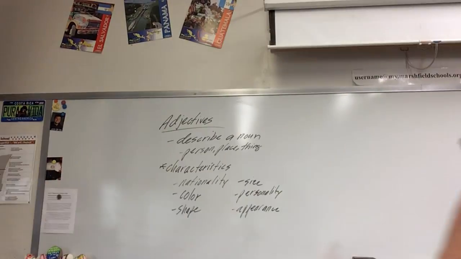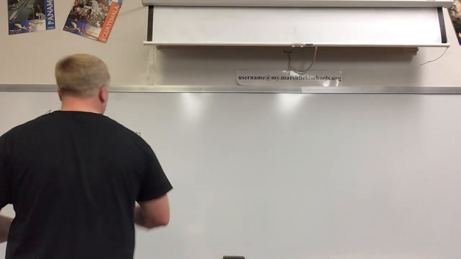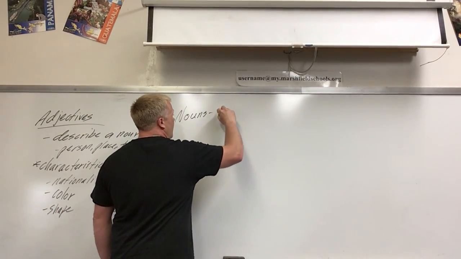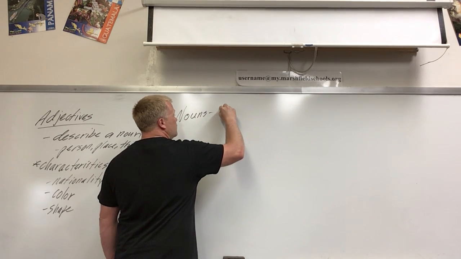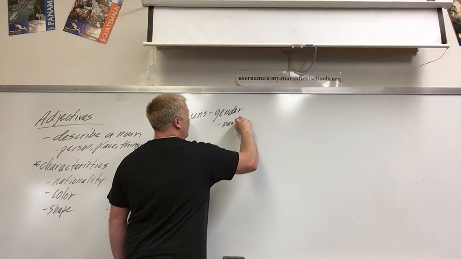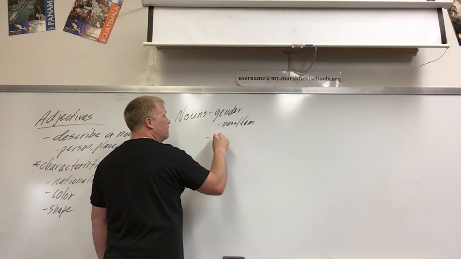So we know as well that all nouns in Spanish have a gender, masculine or feminine, and they also have a number.